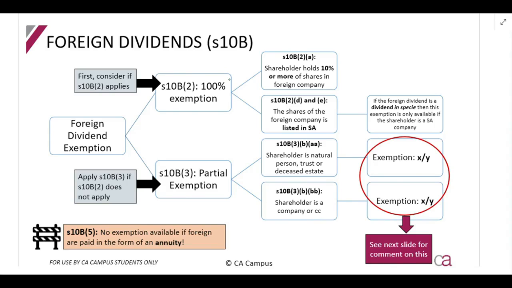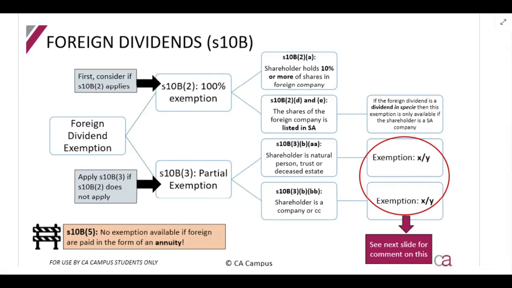Section 10B(2) and its subparagraphs talks about 100% exemption, and section 10B(3) talks about a partial exemption. You always first consider whether or not the 100% exemption applies, and only if it doesn't apply, then you look at section 10B(3).